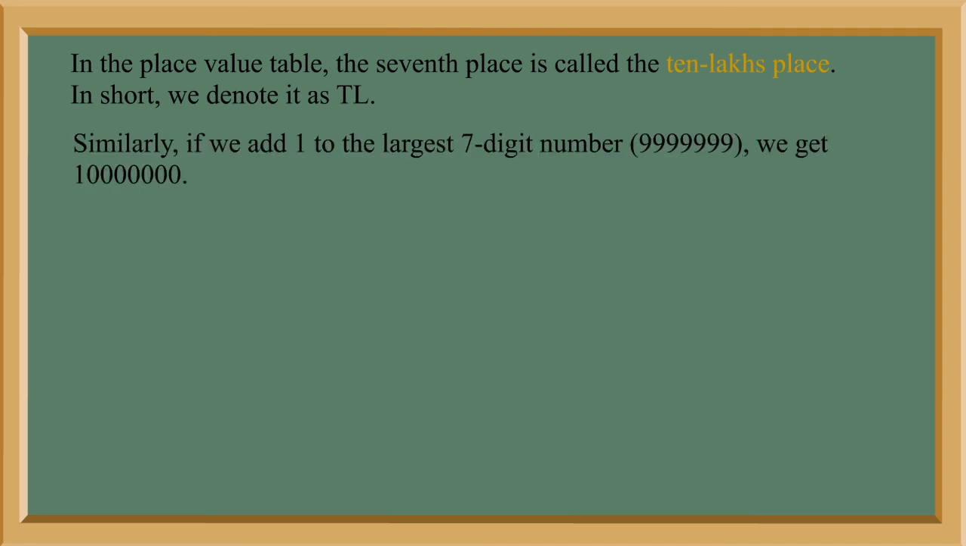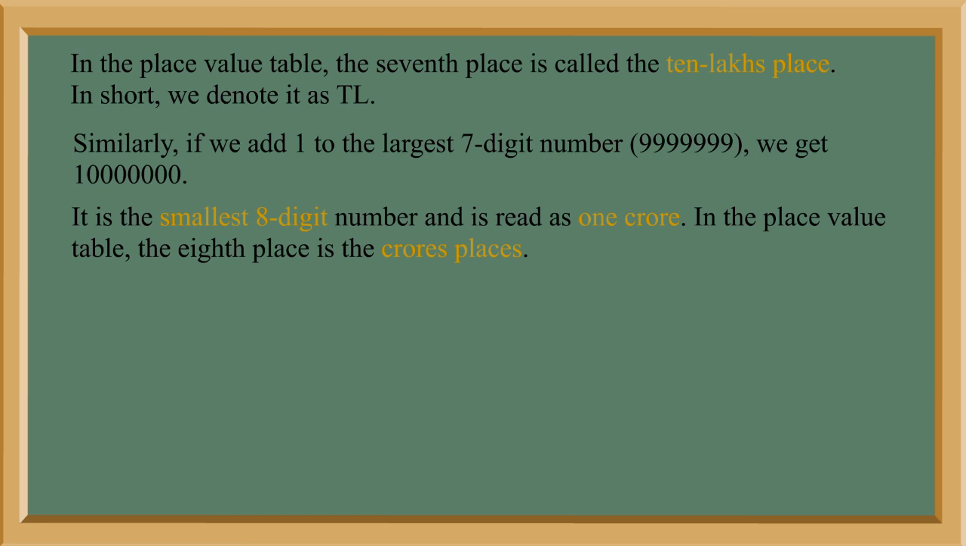Similarly, if we add 1 to the largest 7-digit number, 9999999, we get 1 crore. It is the smallest 8-digit number and is read as 1 crore. In the place value table, the 8th place is the crores place.